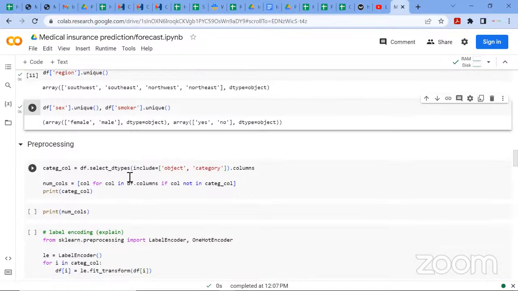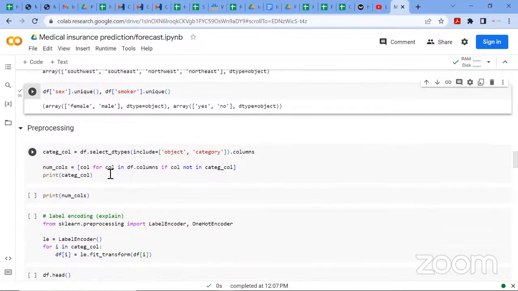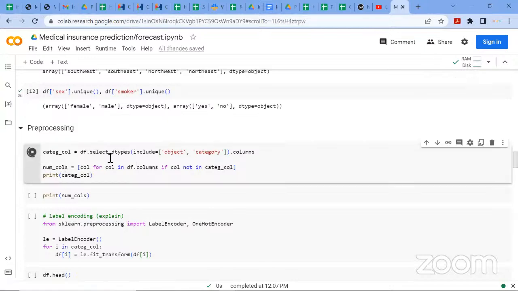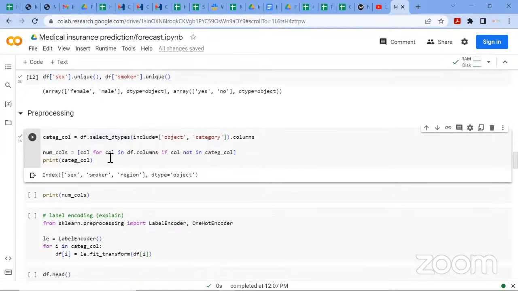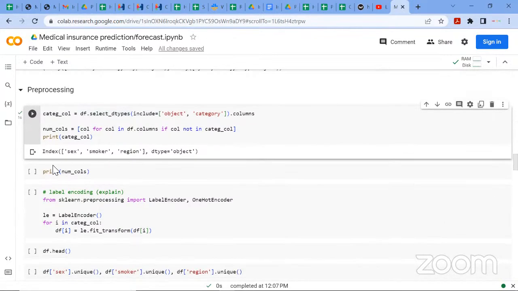So going down to the processing, I'm going to use a for loop to give me my categorical columns. That's what the code here is doing. I'm going too fast as I'm going on, so just drop your questions in the chat, and I'll be happy to give you an answer when I'm done.